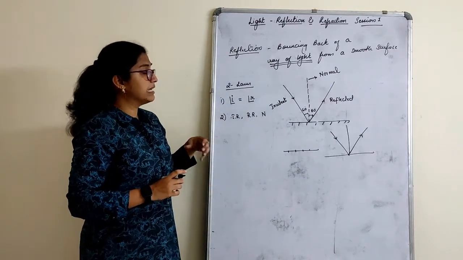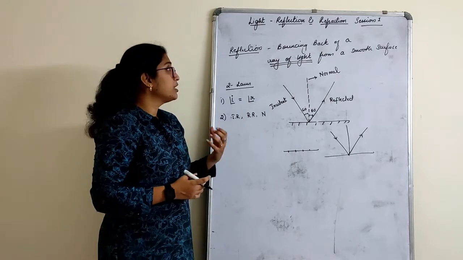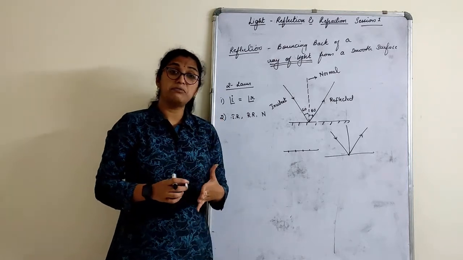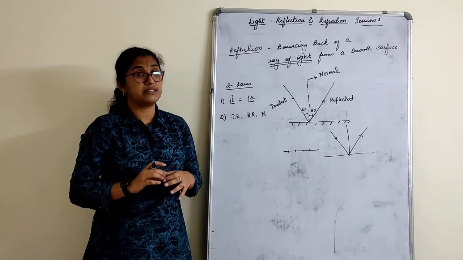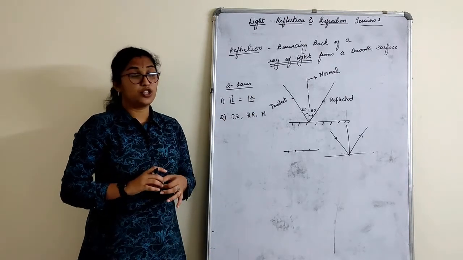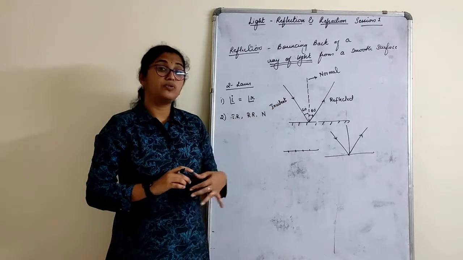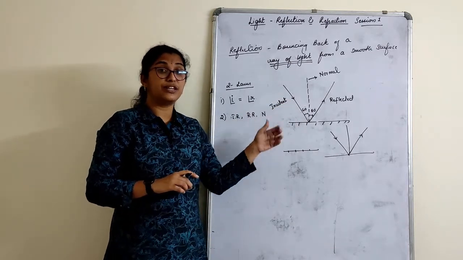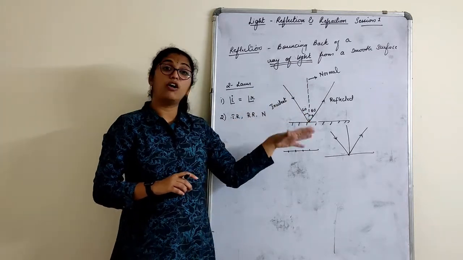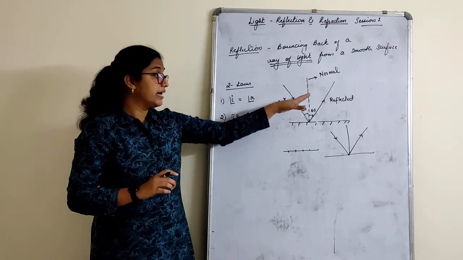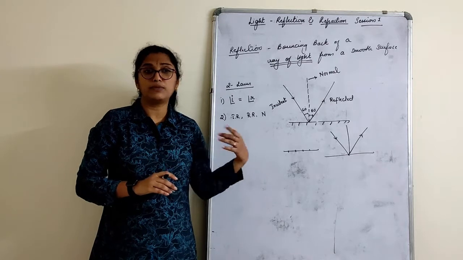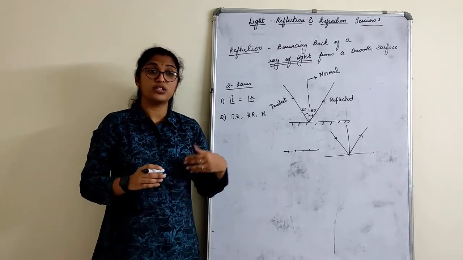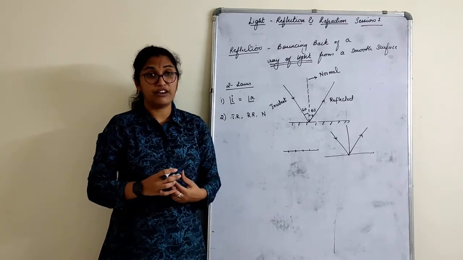So in the basic part I'll just repeat once again. The definition of reflection is bouncing back of a ray of light from a smooth surface. Two laws of reflection: angle of incidence is equal to angle of reflection. The incident ray, the reflected ray and the normal all lie on the same plane, along with the figure. Then we also should know the two different types of reflection, regular reflection and irregular reflection.